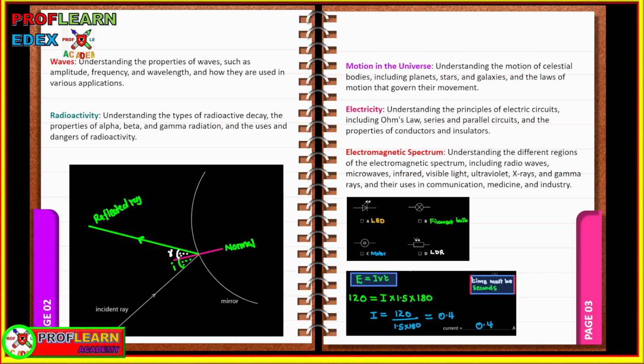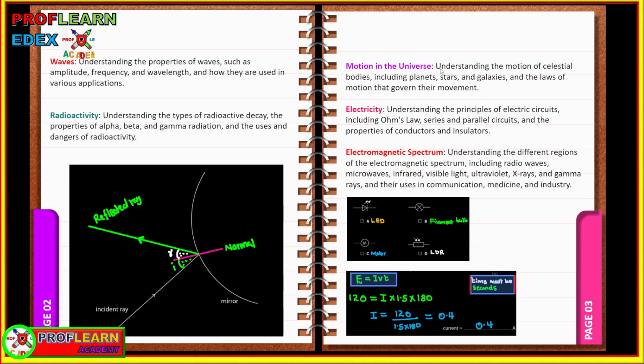So for instance, here under waves, we are talking about reflection. You see an incident ray is approaching a reflecting surface, which is a mirror. Here we have the normal, then the ray is going to be reflected such that the angle of incidence is equal to the angle of reflection.